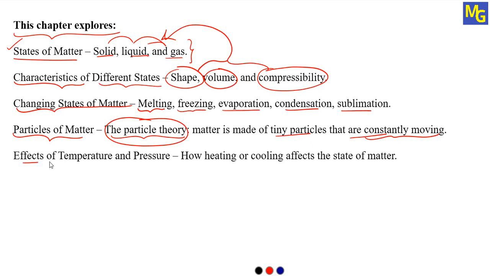Then we are going to study the effect of temperature and pressure, how heating or cooling affects the states of matter. So all these points we are going to cover in this chapter in the next videos. So stay connected with the chapter, and I am going to explain each and every point according to your NCERT book itself.